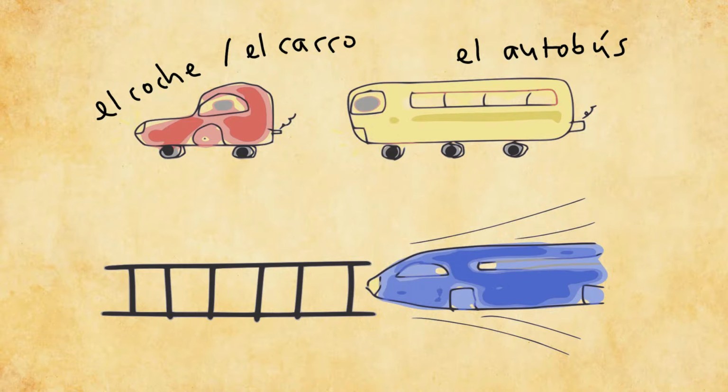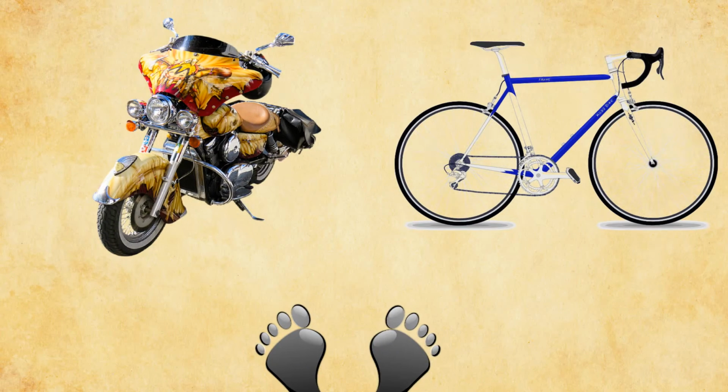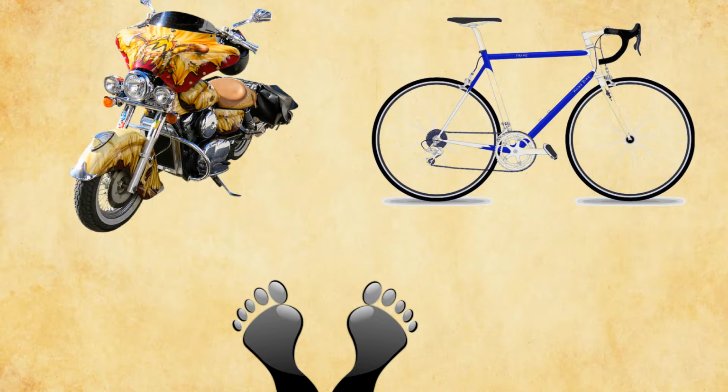The third thing is a train. Again, the word is very similar to English. So el tren. A quick recap: coche or carro, autobús, tren. Then if we move on, we can see a motorcycle right here, which in Spanish would be la moto.